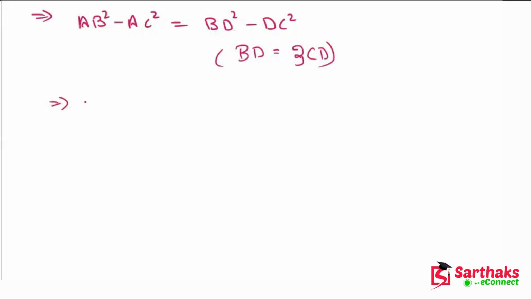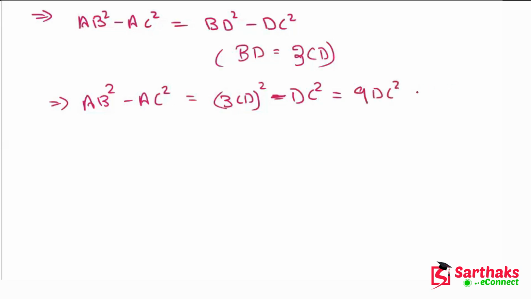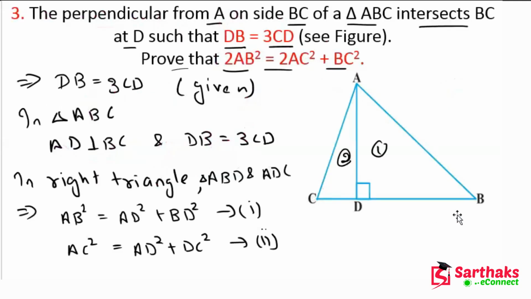We get AB square minus AC square is equal to thrice of CD square minus DC square, and we get 9 times of DC square minus DC square. We get 8 DC square, and this is AB square minus AC square. I hope, my dear friends, you understand these things. So now we know that BD is equal to what?